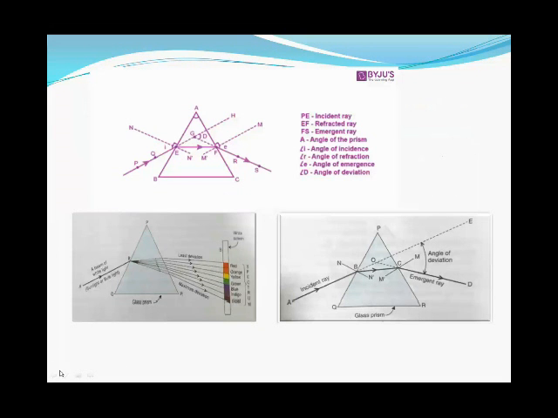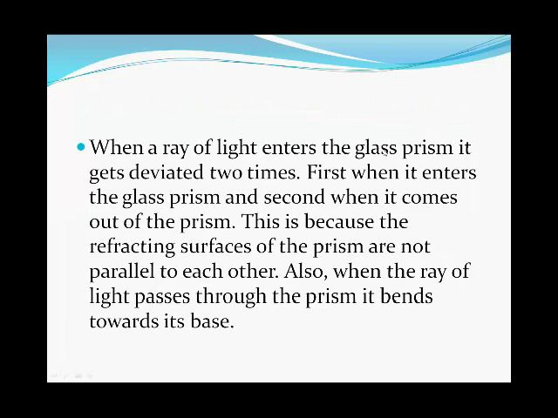Now here we can say that when a ray of light enters the glass prism, it gets deviated two times. First, when it enters the glass prism, and second, when it comes out of the prism.